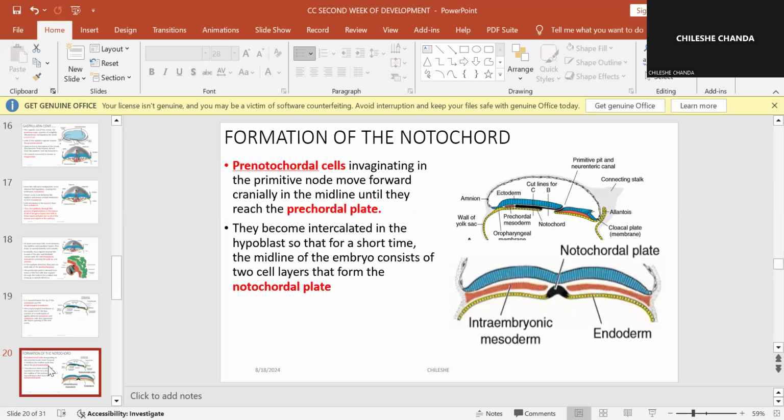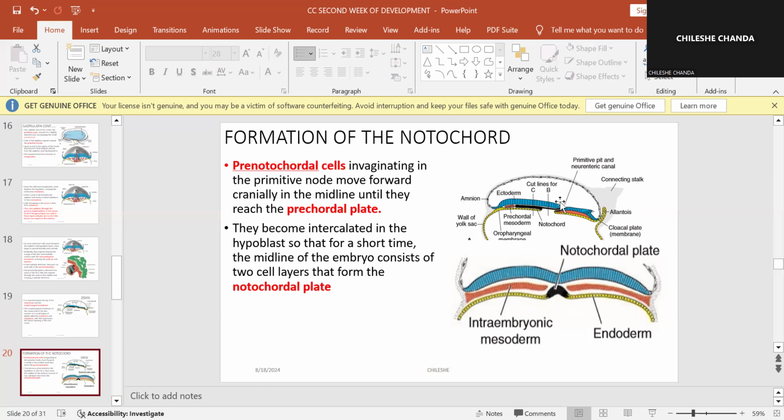Remember we said that the notochord is one structure that allows for knowing the midline of this embryo. So prenotochordal cells invaginating in the primitive node. If you look at this diagram, now we have cut this developing embryo in the midline, and we want to see what is happening.